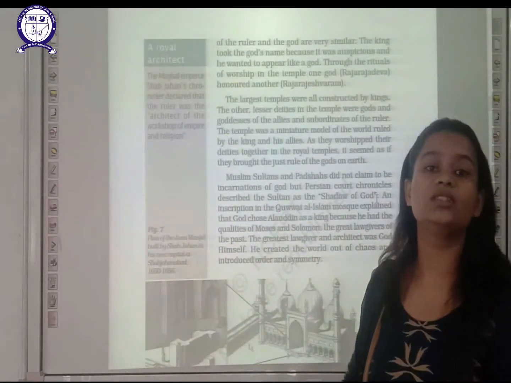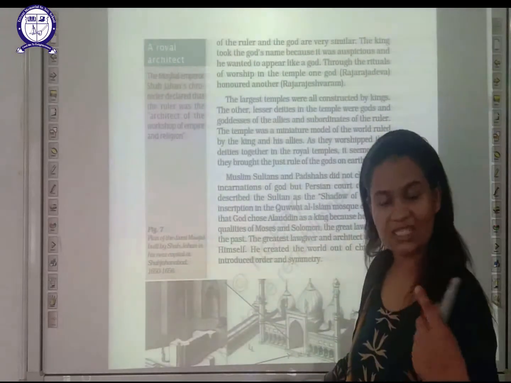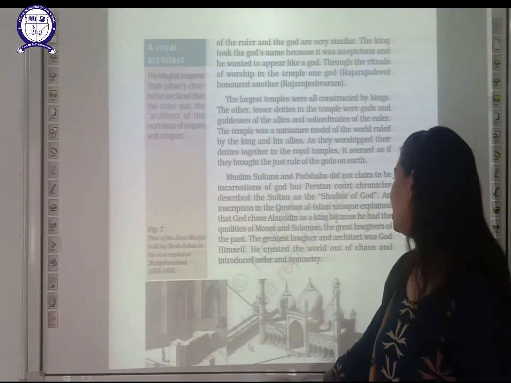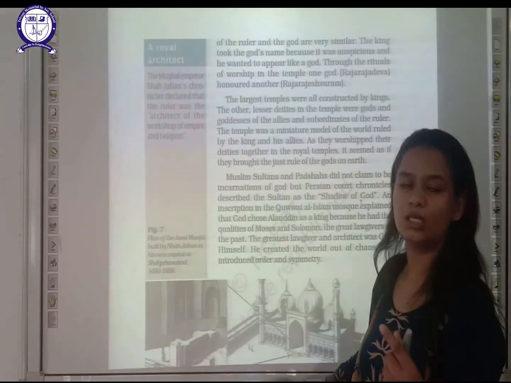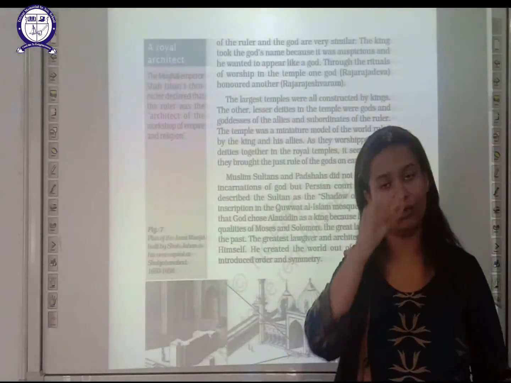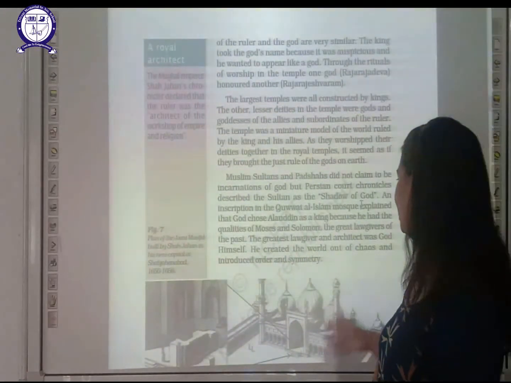They are giving this title to him. Why? Because of an inscription in the Quwat-e-Islam mosque. This is a particular mosque in which one inscription is there. Inscription means that if a mosque or stone building is there, whatever is written on the stone, that is an inscription. So what is written here?